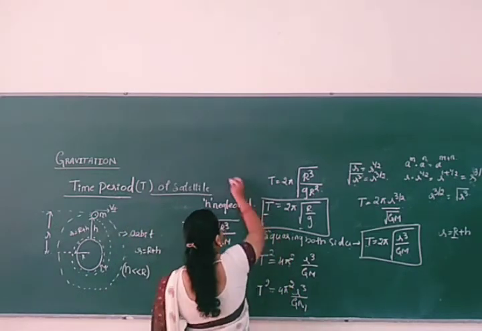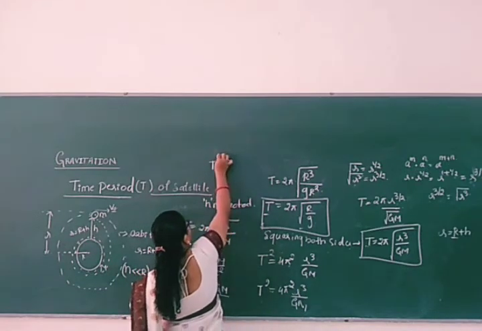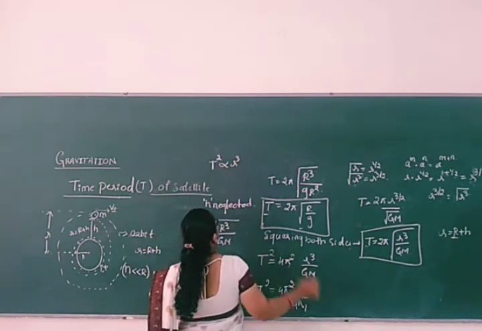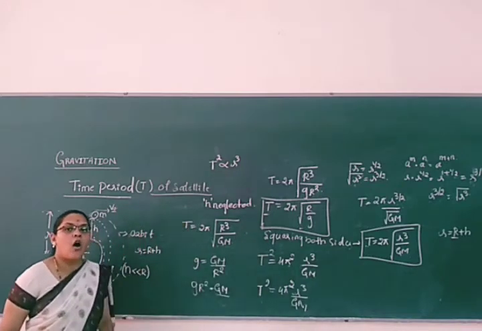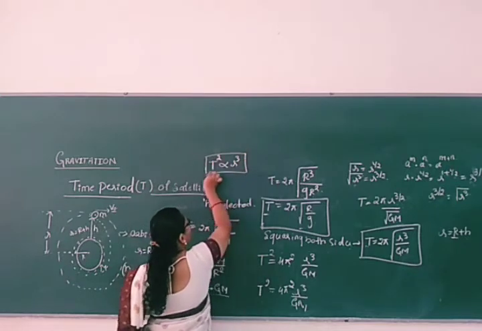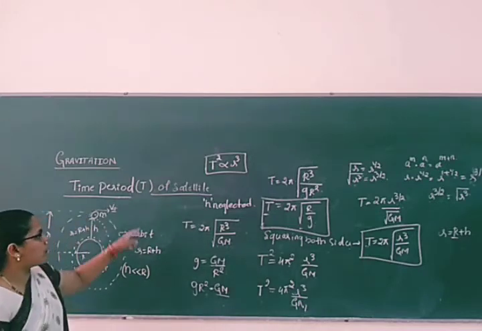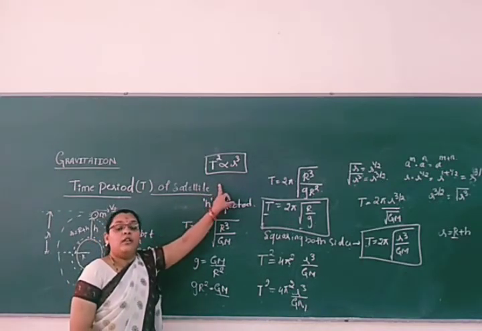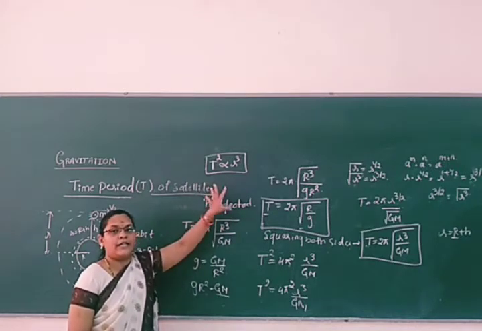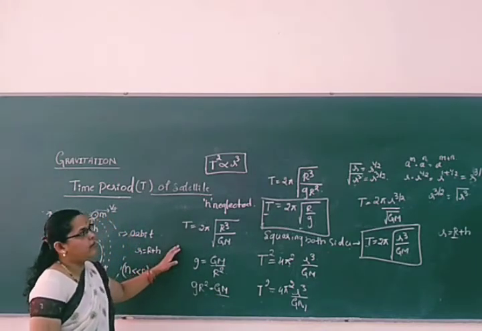That means the square of the time period of the satellite is directly proportional to the cube of the orbital radius, or radius of the orbit. This is nothing but Kepler's law of planetary motion, which we are going to discuss in the upcoming part. That also we will discuss in the upcoming topic, right?